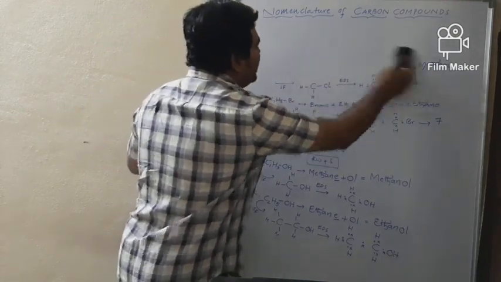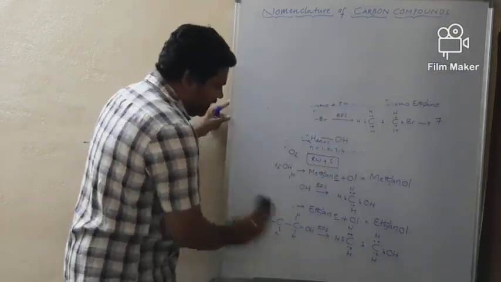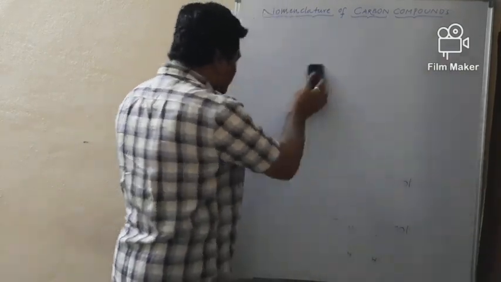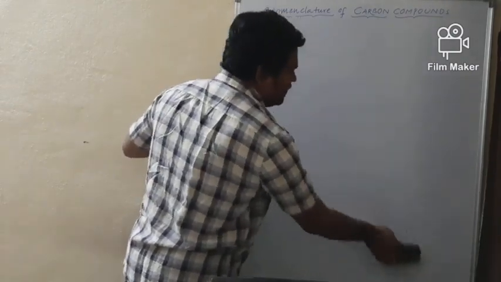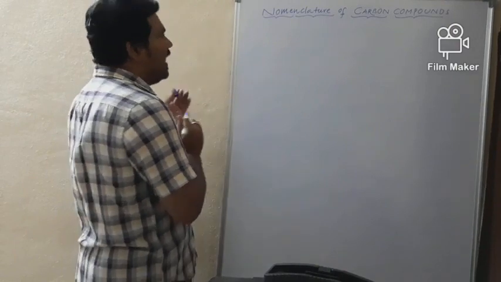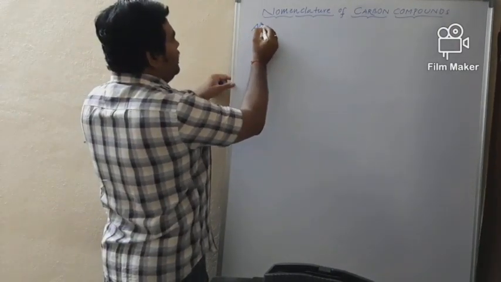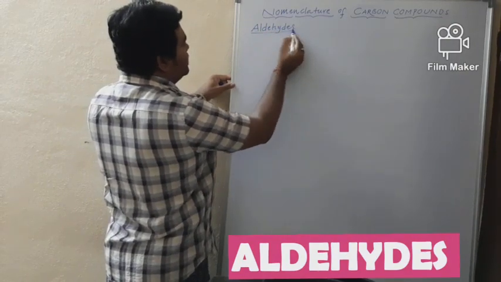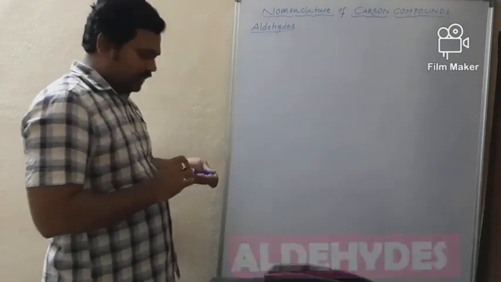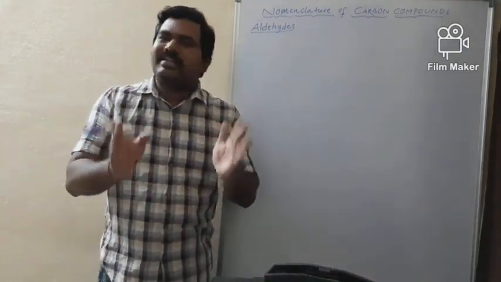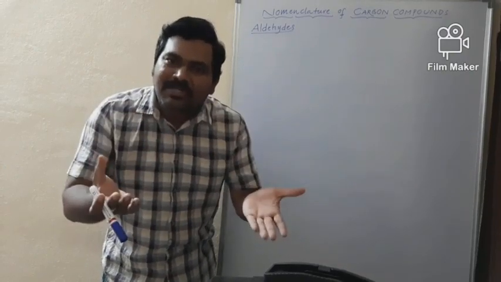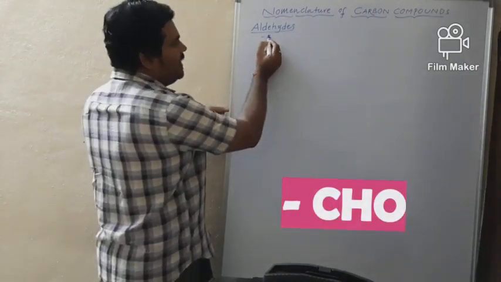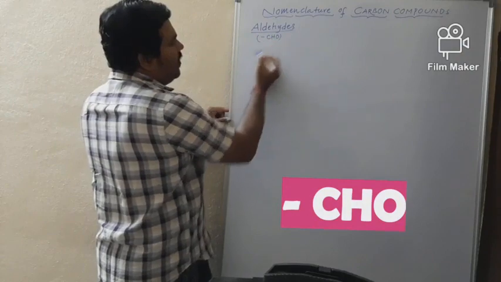The very next family is aldehydes. What is that? Aldehydes. Yes. Now I am going to derive different members of aldehydes. Aldehydes. What are aldehydes? The derivatives of alkanes in which an atom of hydrogen is replaced by an aldehydic functional group. An aldehydic functional group are called aldehydes.